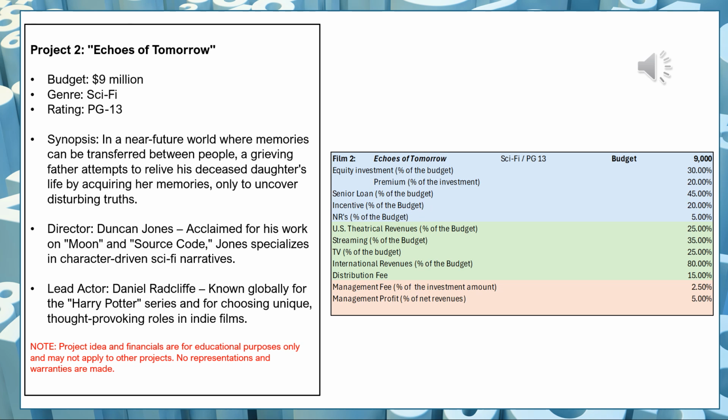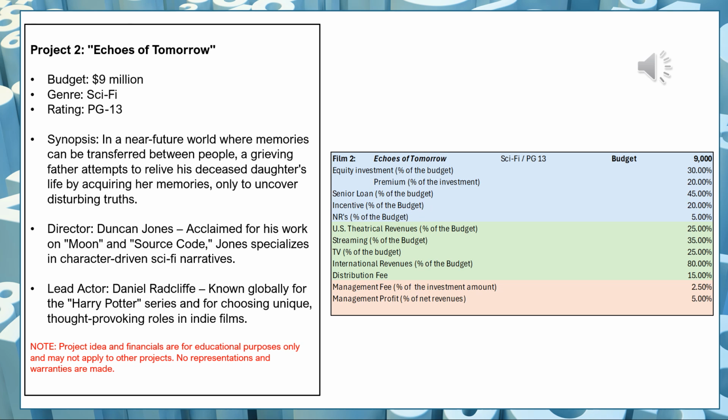The next movie idea I made up for us is called Echoes of Tomorrow. It's a $9 million sci-fi, PG-13 rated. In a near future world where memories can be transferred between people, a grieving father attempts to relive his deceased daughter's life by acquiring her memories, only to uncover disturbing truths.